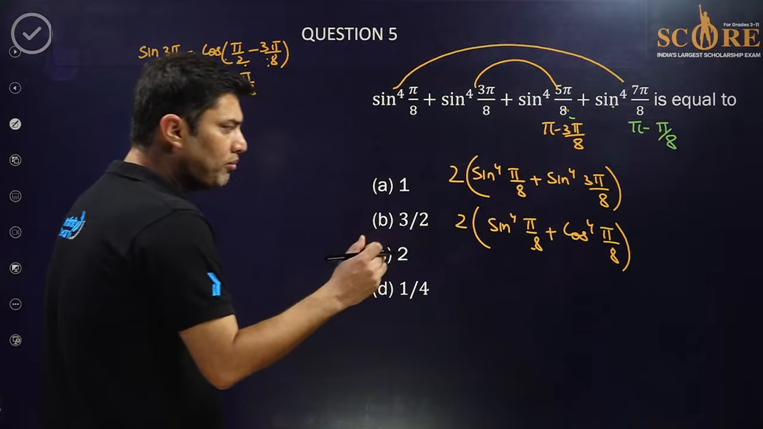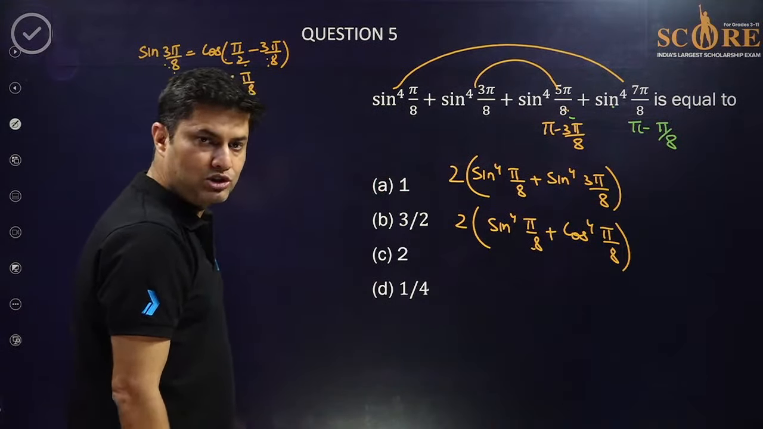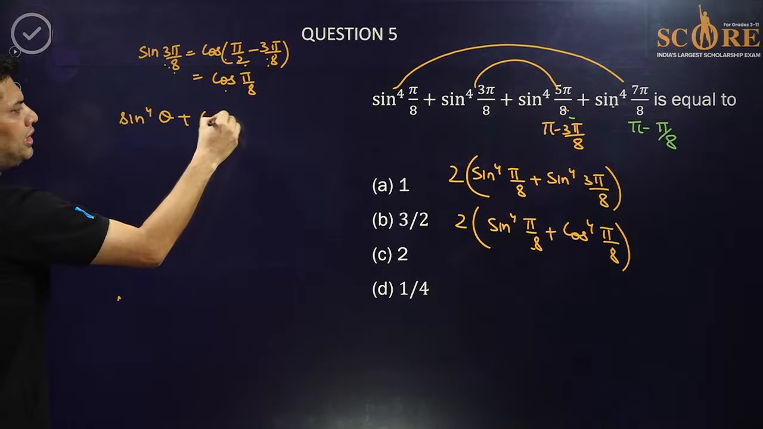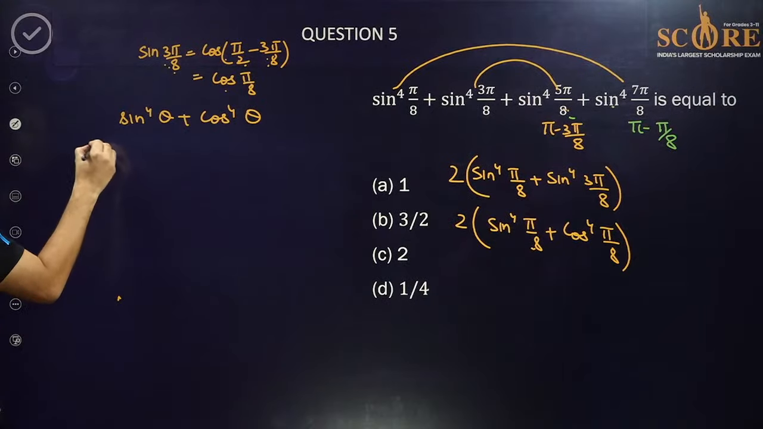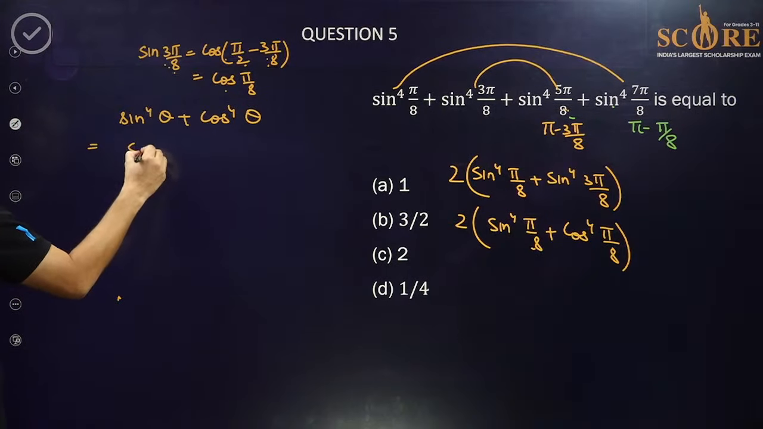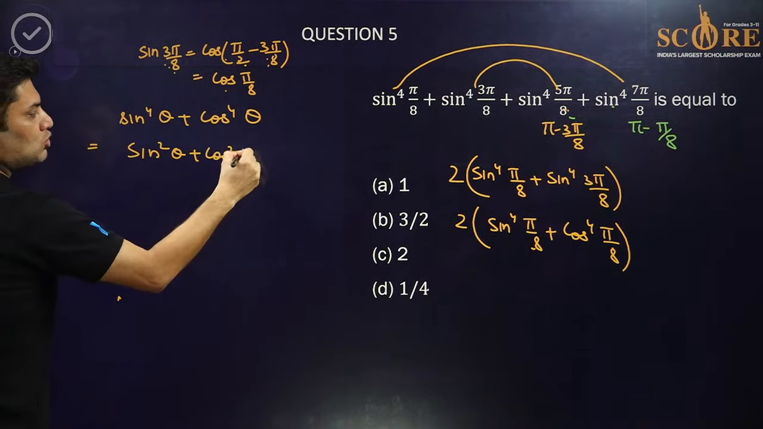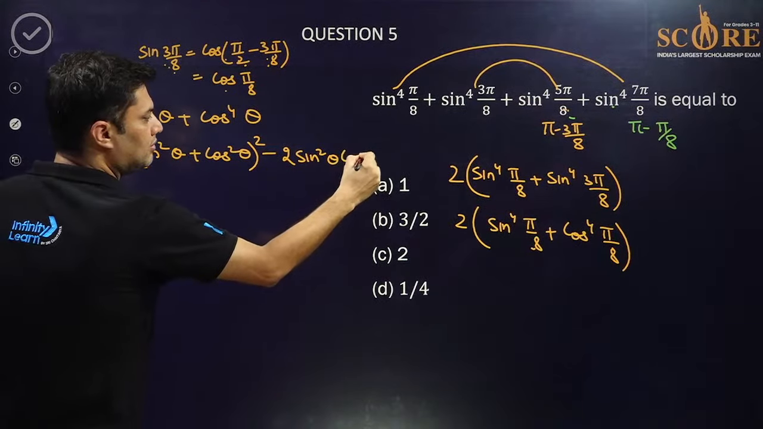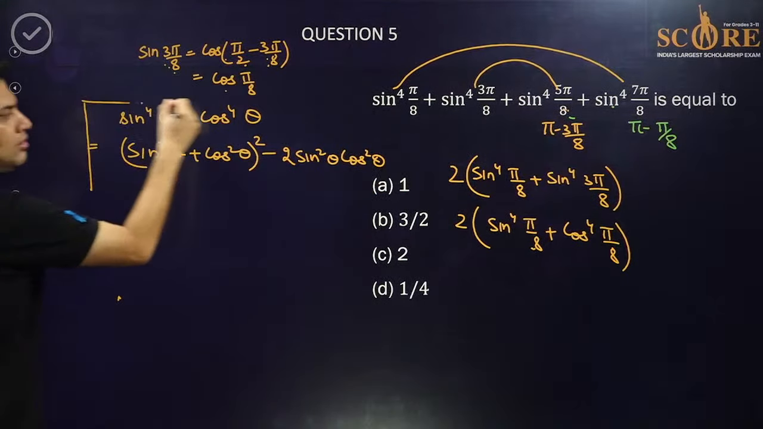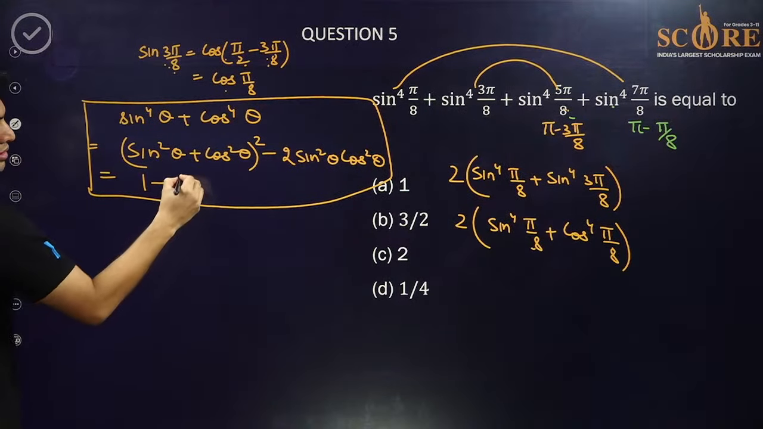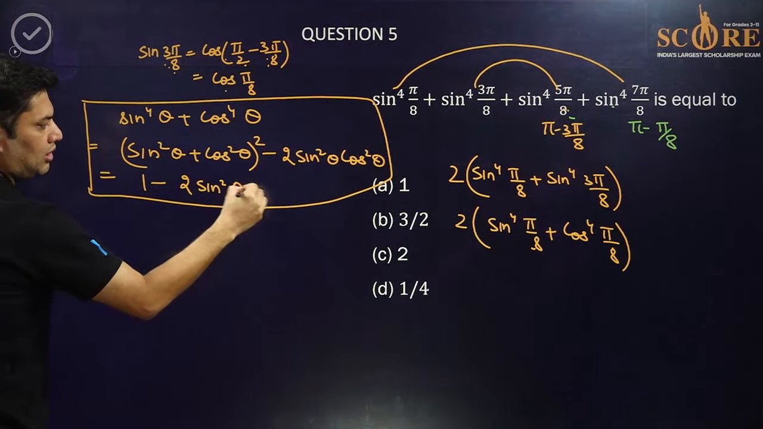Now let me tell you the formula for sine ki power 4 theta plus cos ki power 4 theta. Because the thetas are the same. What is a ki power 4 plus b ki power 4? It is a square plus b square ka whole square minus 2a square b square. One minus, this is 2 sine square theta cos square theta.